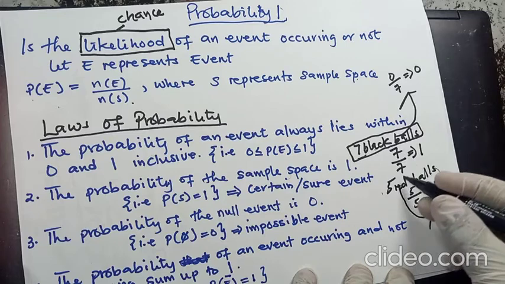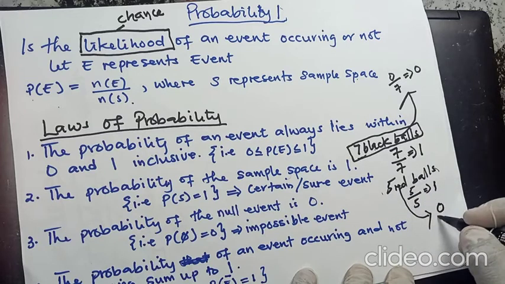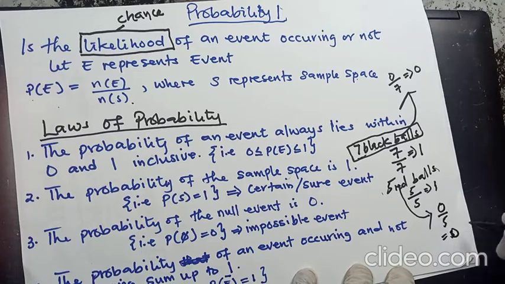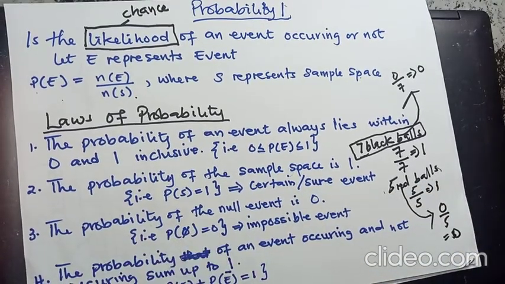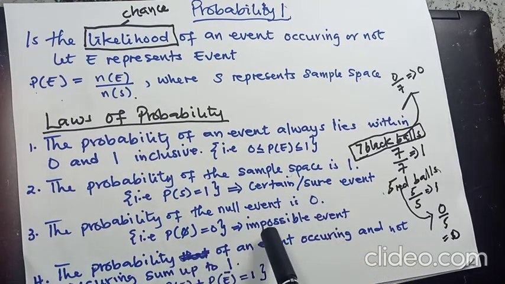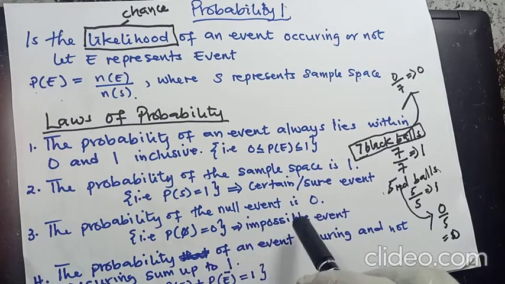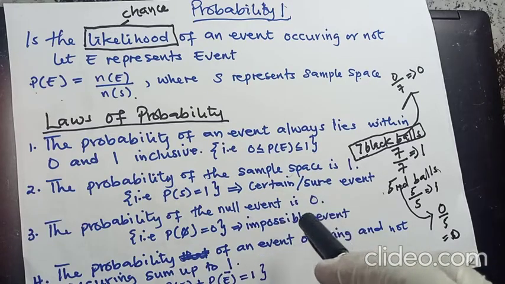How many balls do we have here? 5. So it will be over 5. That's the sample space, and this will finally give us 0. All right. So this is how we can also explain the third law, that is, the probability of the null event is 0. So this event, we call it impossible event, meaning this thing will never and ever happen.